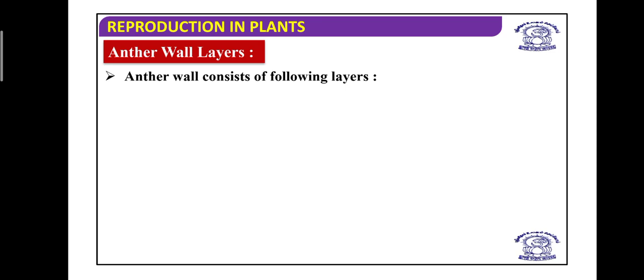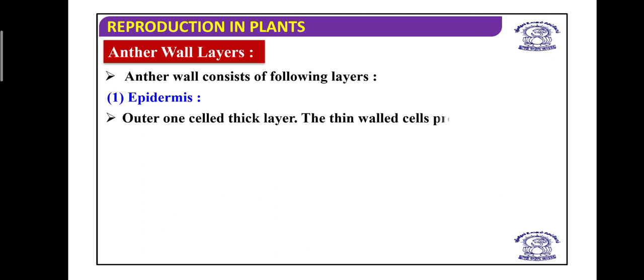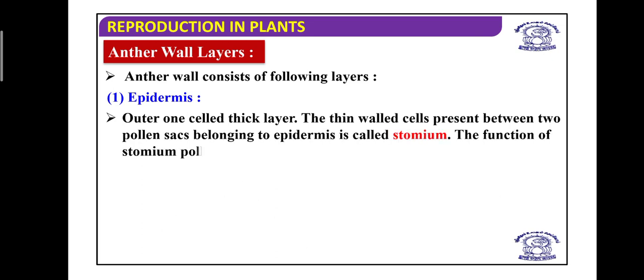The anther wall consists of four layers. First is the epidermis, the outermost single-celled thick layer, which is the outermost covering.